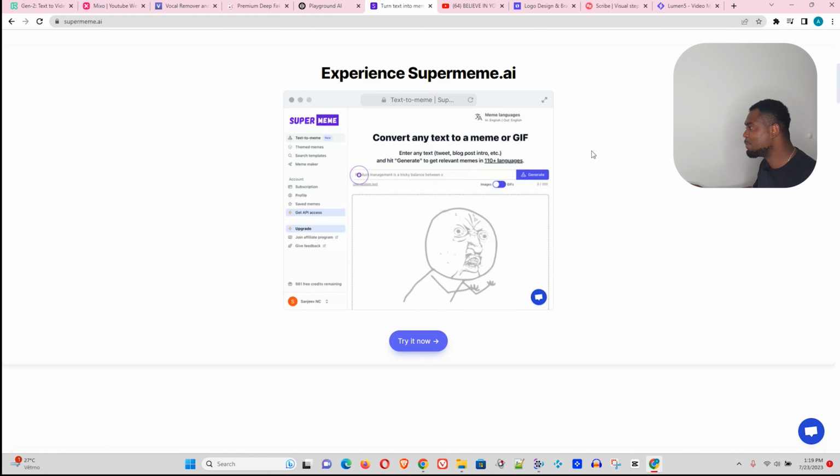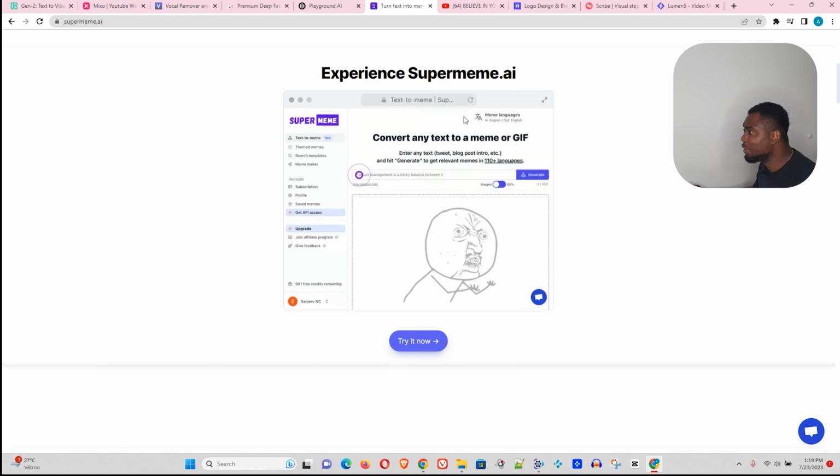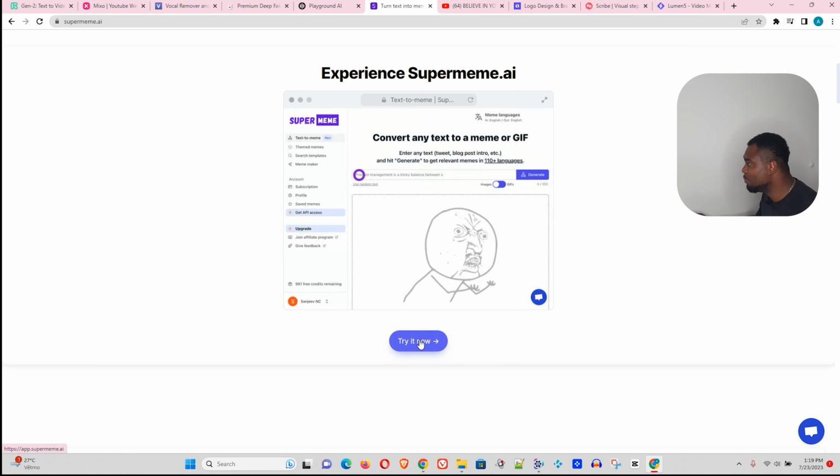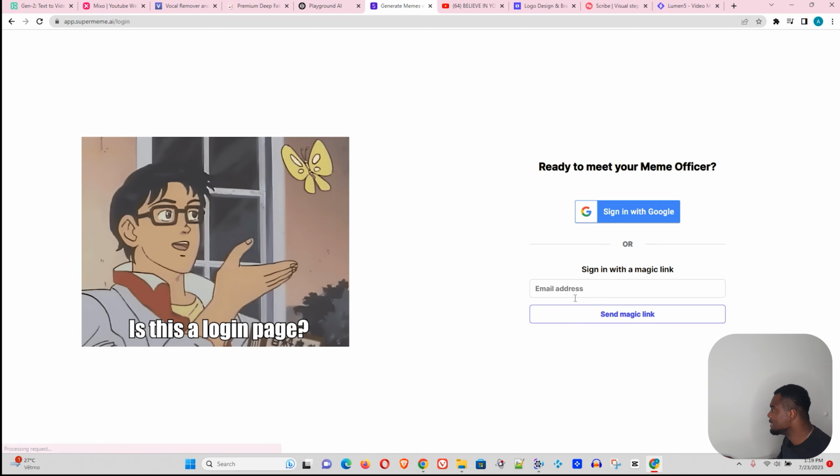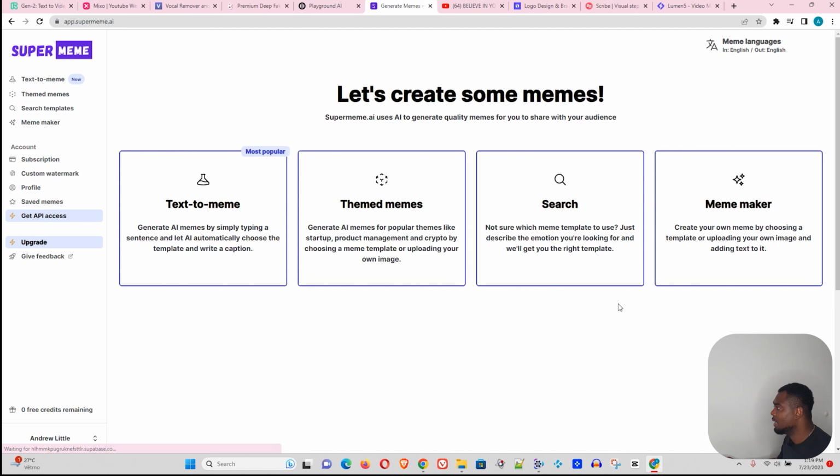And guys, the last website that I want to share with you for today is called SUPERMEME.ai. So if you're a person creating memes, you can use this AI tool to generate some really cool memes. Let's go ahead and try it out. Let me sign in with my Gmail here. As you can see, you have a bunch of options here. You can use a meme maker, you can search, you can do team memes. I'm gonna go ahead and test the text to meme, but you can sign up for free and test it out.